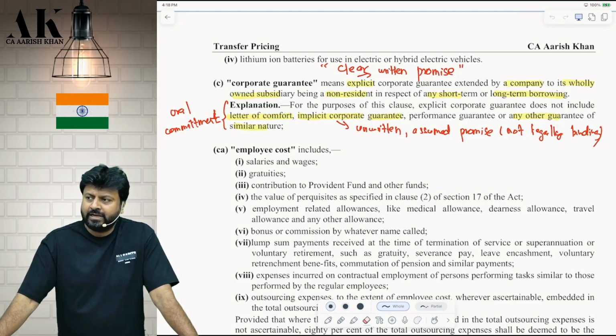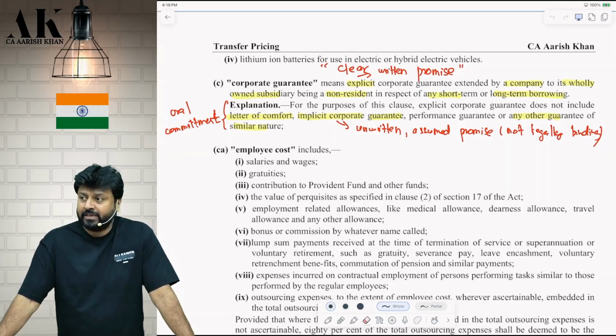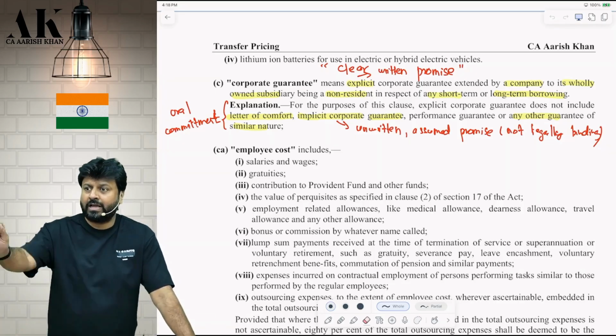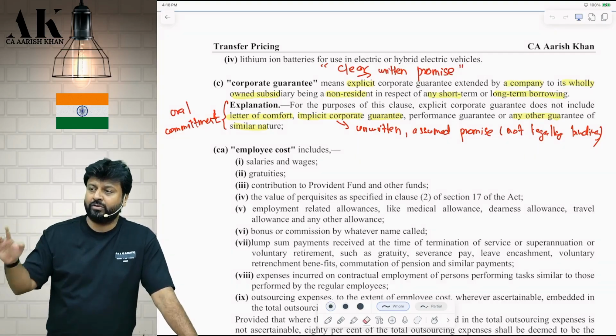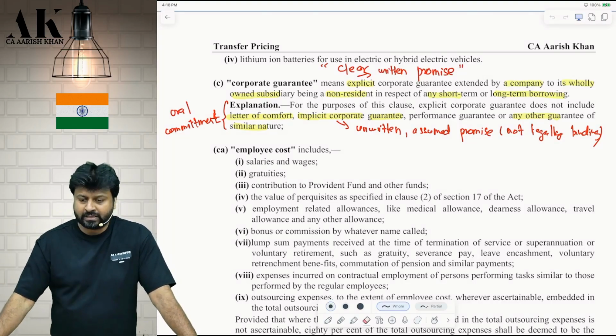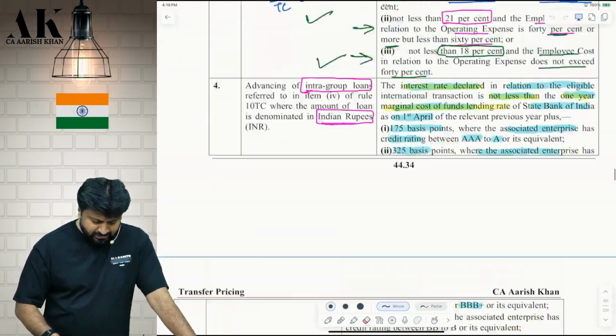Again, performance guarantees are not covered. Only explicit guarantees. Which guarantees? Which are written, a clear written promise on paper that if something wrong happens, I am there. I will compensate for each and every money that you are going to lose. Only such kind of guarantees are covered in what? Corporate guarantees. Okay. So now what should be the safe harbor in this?